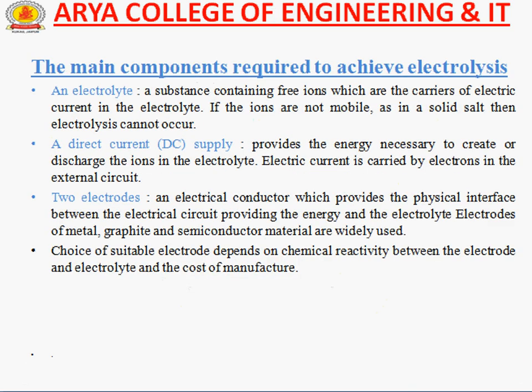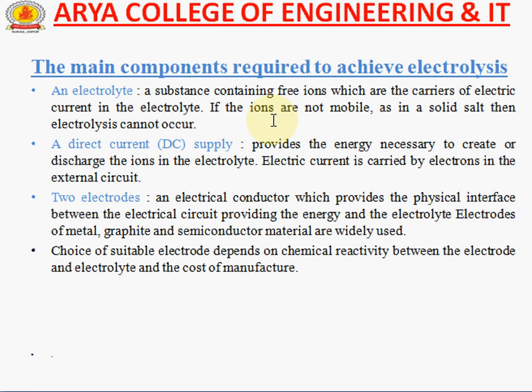Now the very important topic of electrolysis is the main components required to achieve electrolysis. So the main component, firstly, is the electrolyte. The electrolyte is a substance containing free ions which are the carriers of electric current.